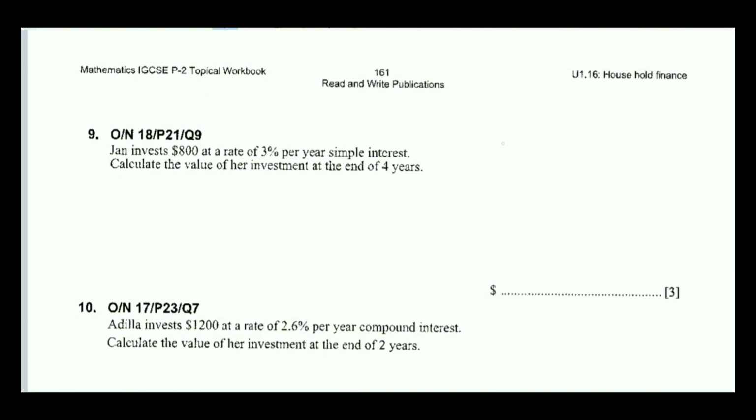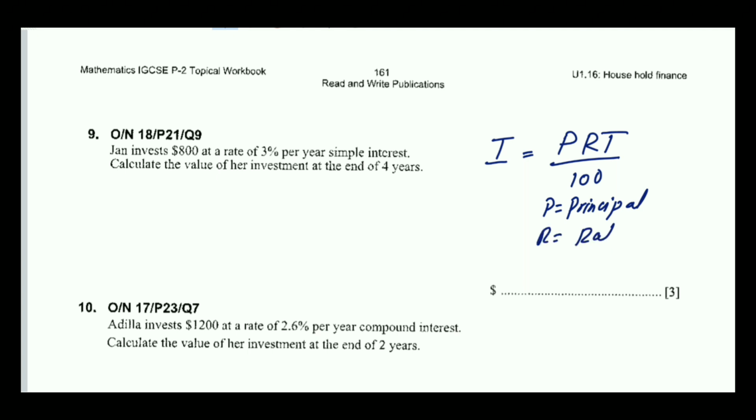So first of all, let me tell you the formula of simple interest. Interest is equal to PRT over 100. P means principal amount, R is equal to rate, and T is equal to time.